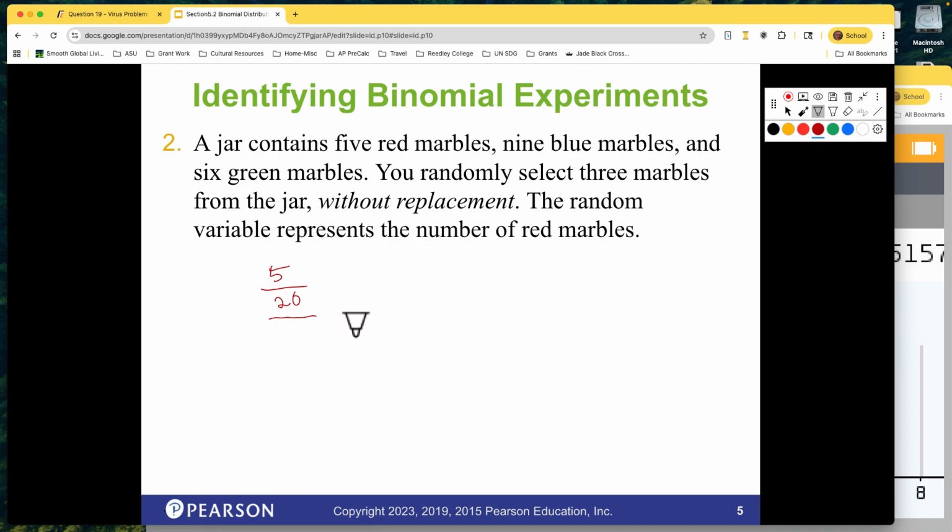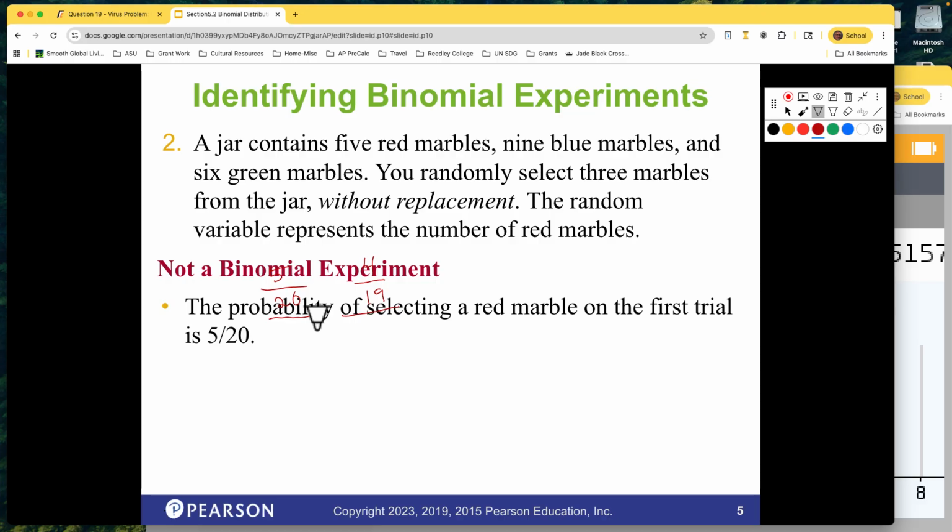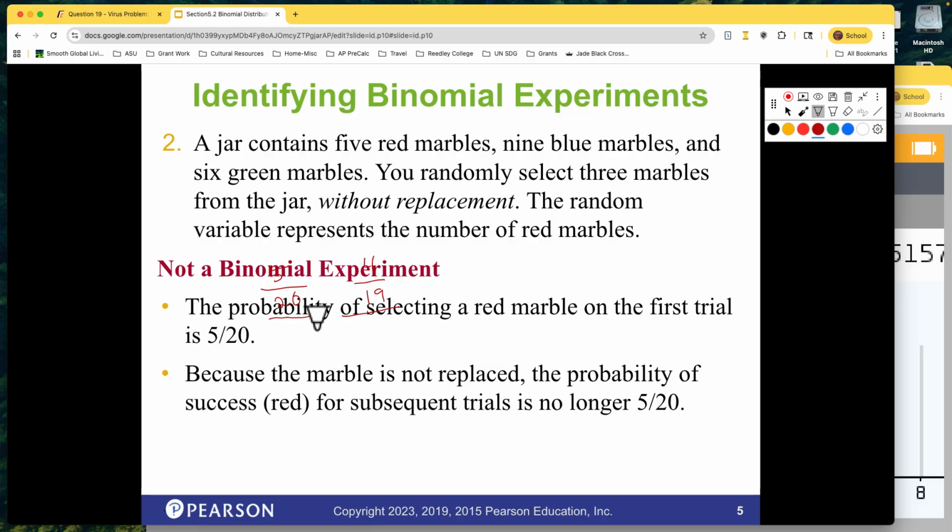What would be the probability of getting the second red marble? Since you're not replacing it, there's now only 4 red marbles and only 19 total. Are these probabilities the same? No. This is not binomial. Remember, binomial needs the probabilities to stay the same. If I was replacing, then it could be a binomial experiment, okay, because the probabilities would stay the same. So anything without replacement is not binomial, right? Its probabilities are changing.